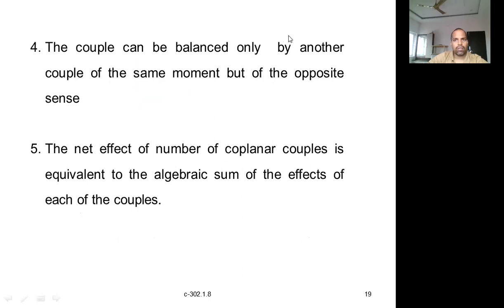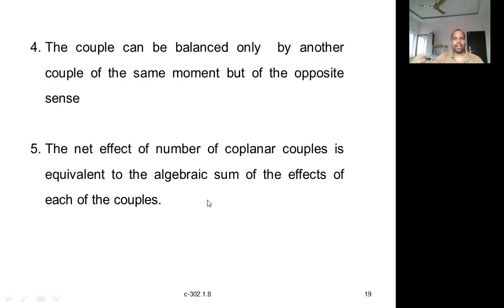A couple can be balanced only by another couple of the same moment but of the opposite sense. One couple can be replaced only by another couple of the same moment but of the opposite sense. That is one property. And the net effect of a number of coplanar couples is equivalent to the algebraic sum of the effects of each of the couples.